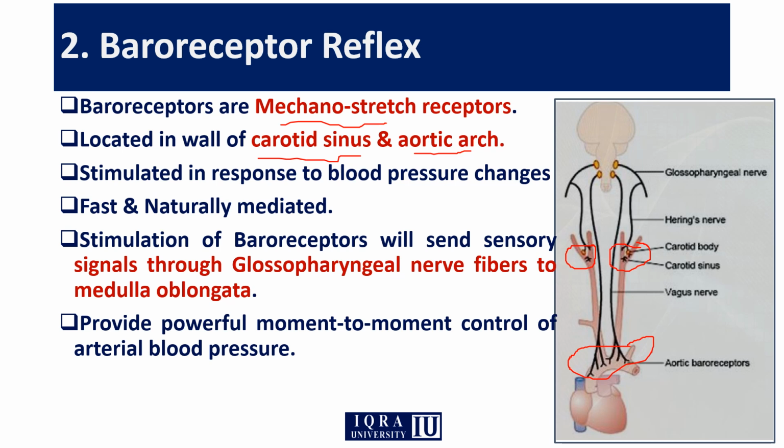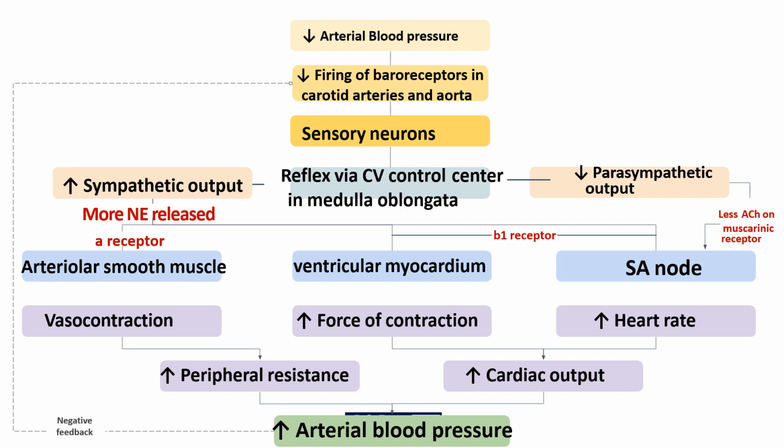In those two places they are present, and they basically sense the blood pressure through stretch parameters, and through different nerves including the glossopharyngeal nerves it moves their response towards the medulla oblongata, where the medulla oblongata will then control the blood pressure. We can better understand this from this flow chart.